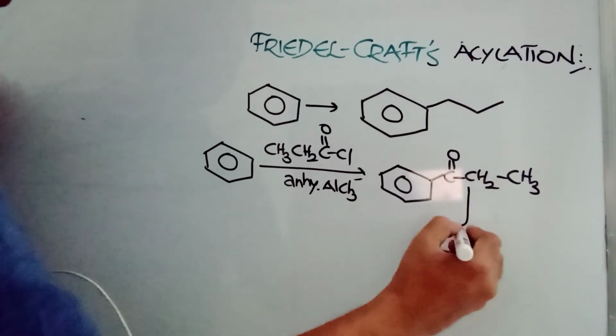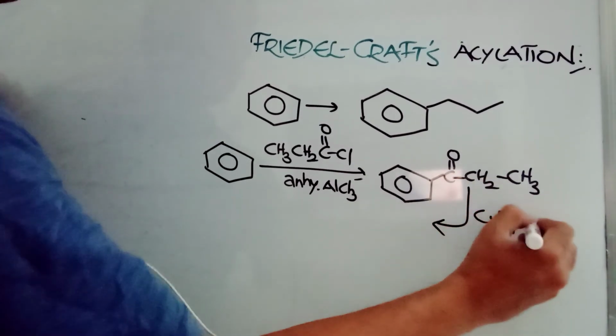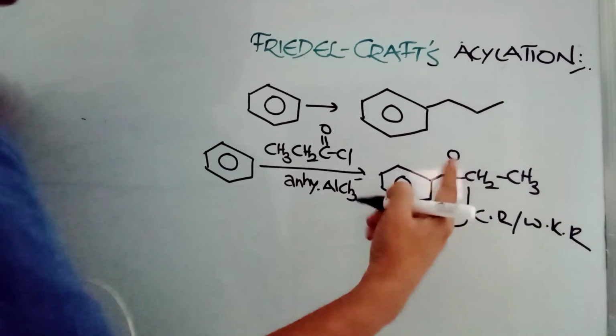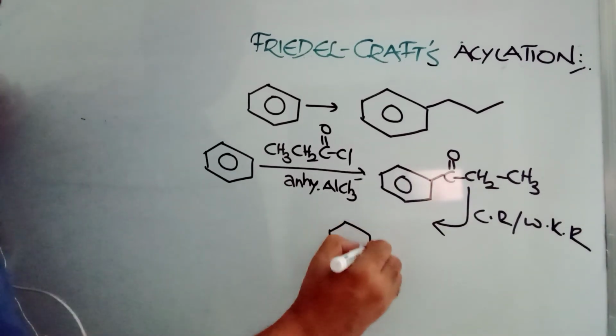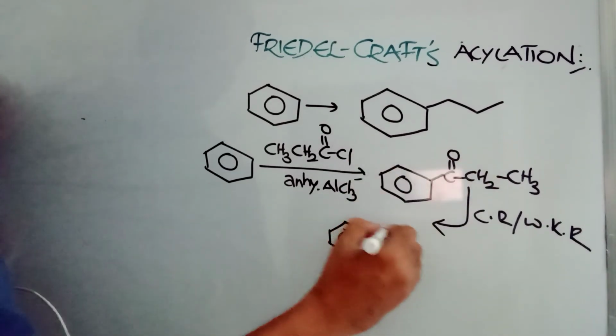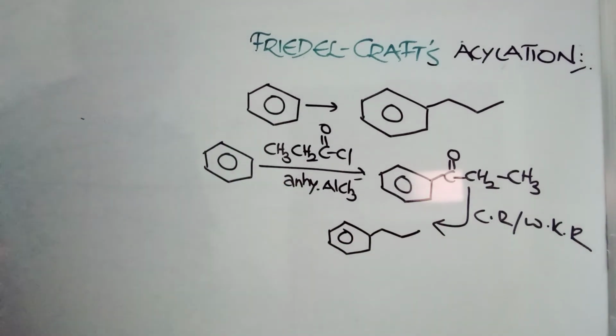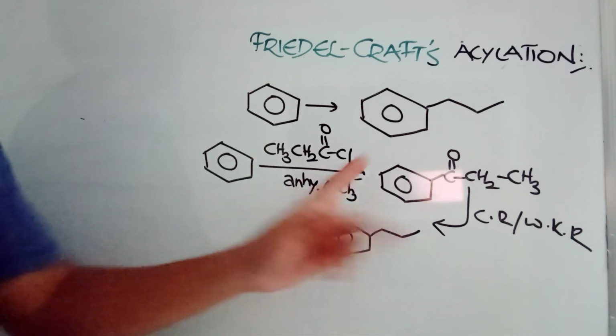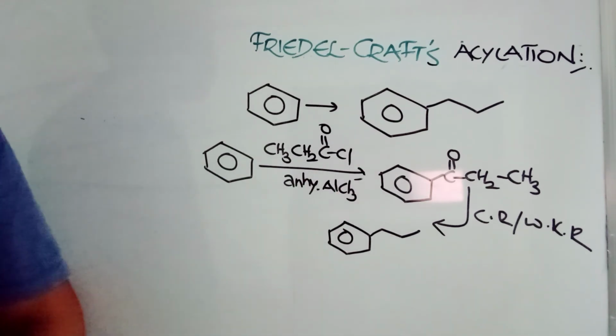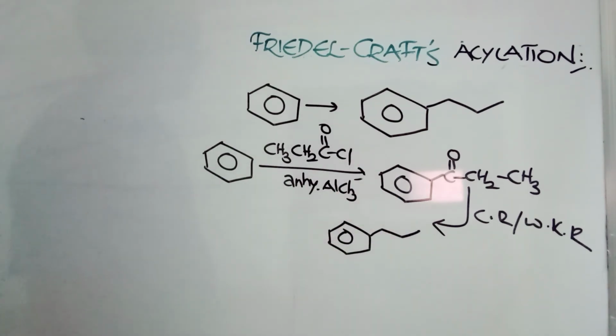Then go for simple reduction, Clemmensen reduction or Wolff-Kishner reduction. The ketone group can be converted to an alkane type. So this is one wonderful question in order to get n-propyl benzene. If you use normal Friedel-Crafts alkylation, you will get isopropyl benzene. So the best method is to use acylation. With acylation there is no rearrangement, then go for simple reduction. So thank you. We'll meet with other topics in the next session.